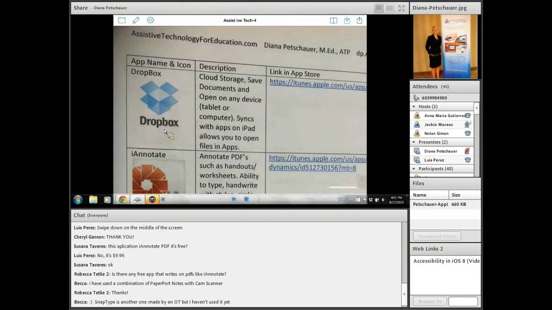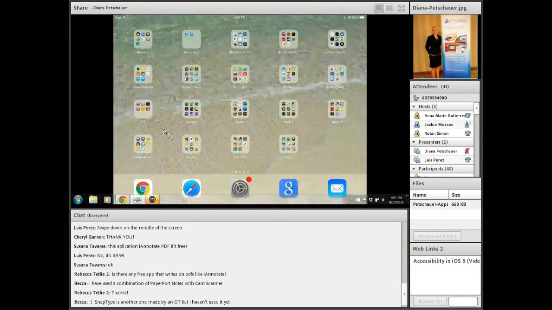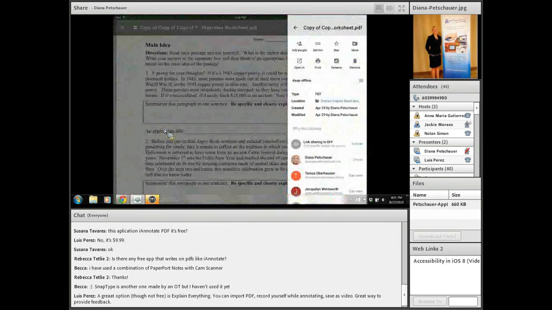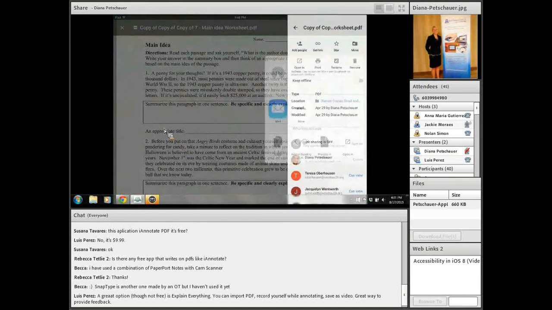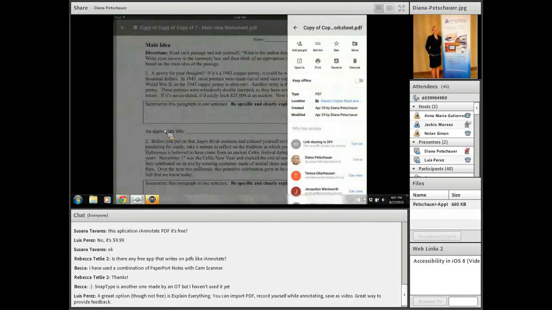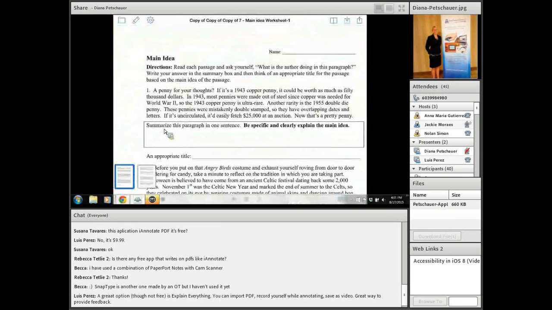I'm going to go back to Drive and start from there. We'll open up that same worksheet, but we'll open it in Claro. So open in again, and we'll choose Claro PDF. And some differences with Claro PDF.